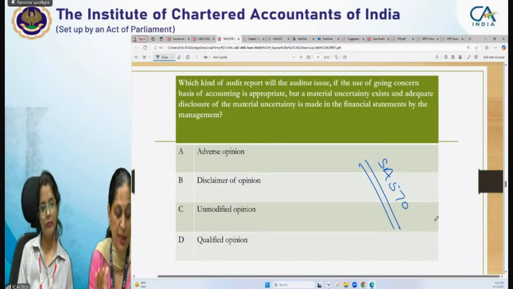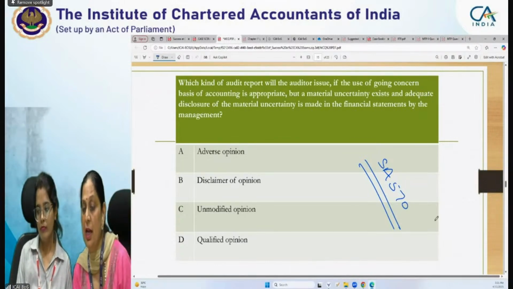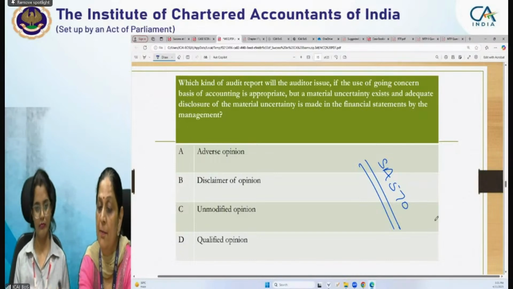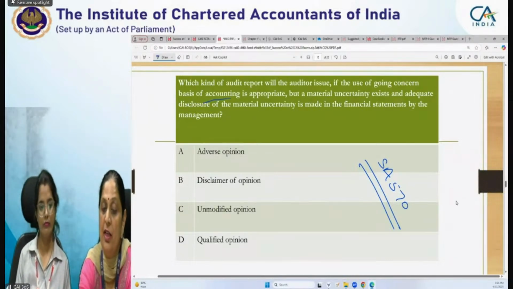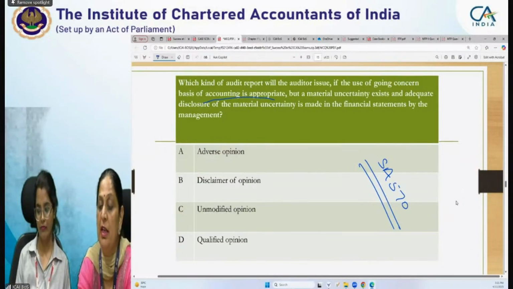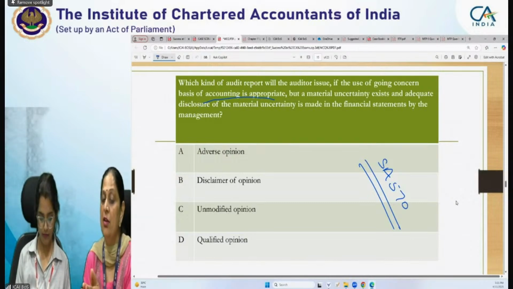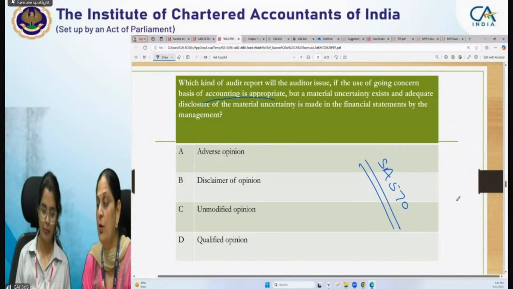Modified opinion means adverse opinion, disclaimer of opinion, or qualified opinion. In this situation, the use of going concern basis of accounting is appropriate, but a material uncertainty exists. However, disclosure is adequately made of that material uncertainty. So the answer will be unmodified opinion.